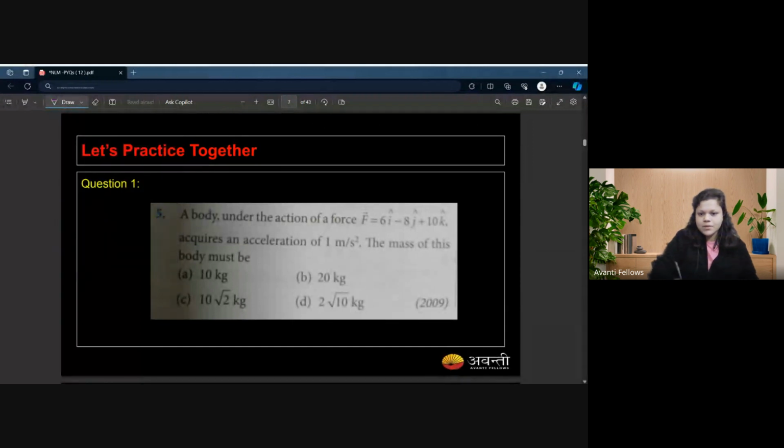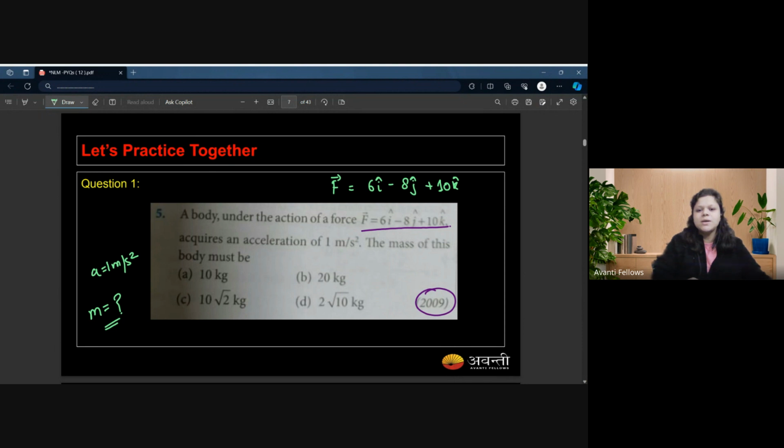Let me read it for you. This question said, a body under the action of a force F is equal to 6 I cap minus 8 J cap plus 10 K cap. I'll write it here. The force is 6 I cap minus 8 J cap plus 10 K cap. It acquires an acceleration of 1 meter per second square. The question is, can you find the value of mass? You have four options over here: 10 kg, 20 kg, 10 root 2 kg, and 2 root 10 kg.